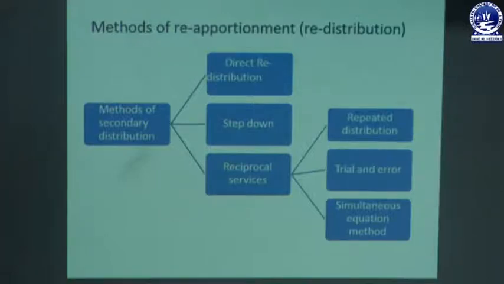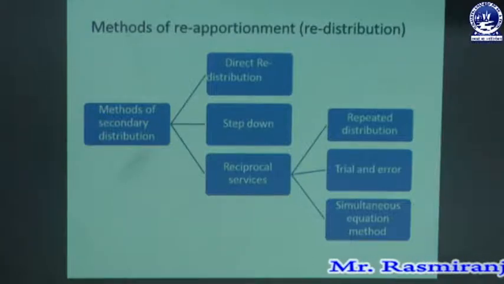So come to our direct redistribution method, where what is that direct redistribution and how that will be taken into consideration. Direct redistribution means the total of a production department cost as well as a service department cost is given in the question, and we take into consideration only the service department cost, which is directly reapportioned to different production departments. That's why it is called a direct redistribution.